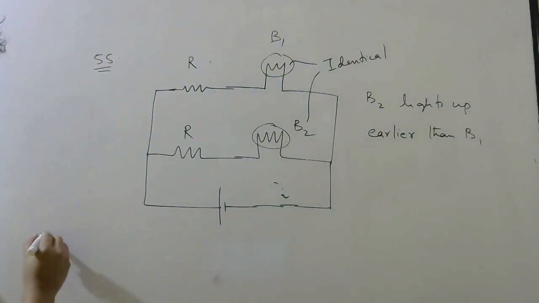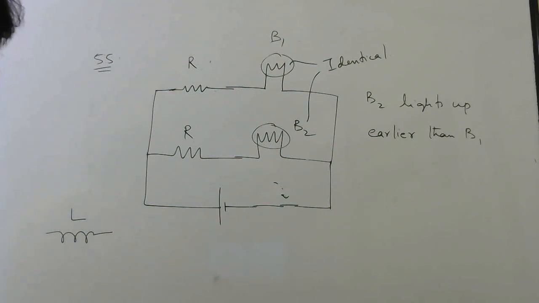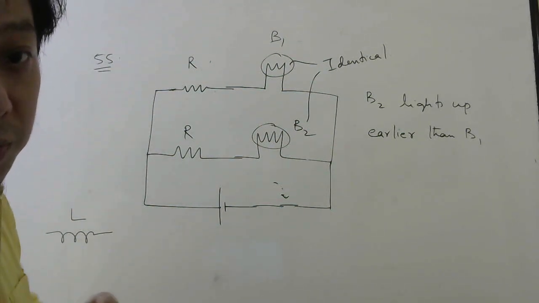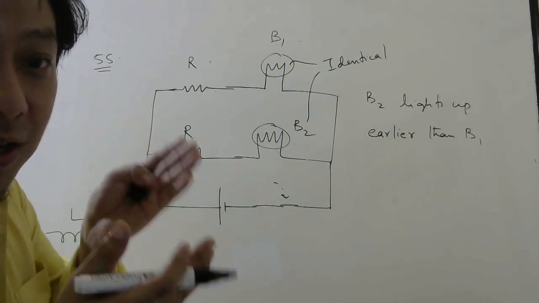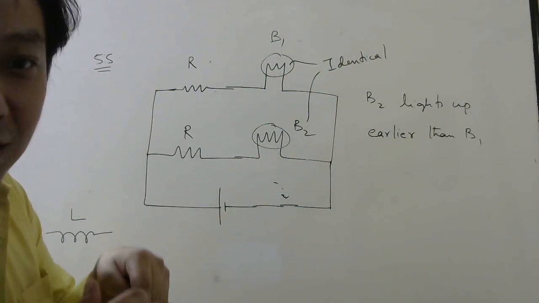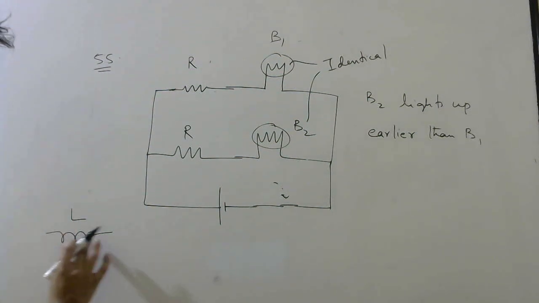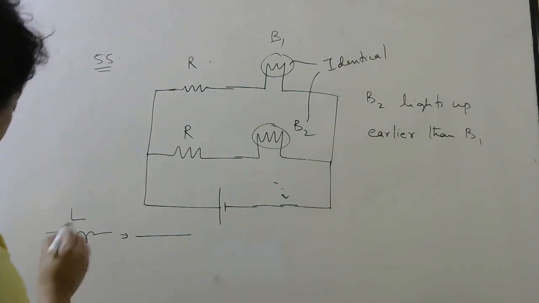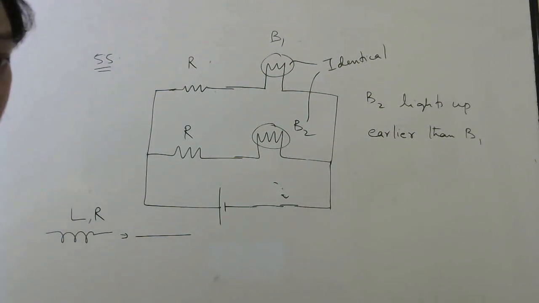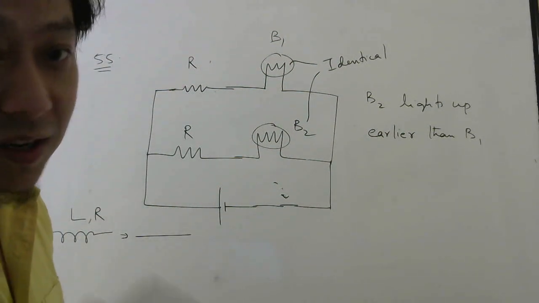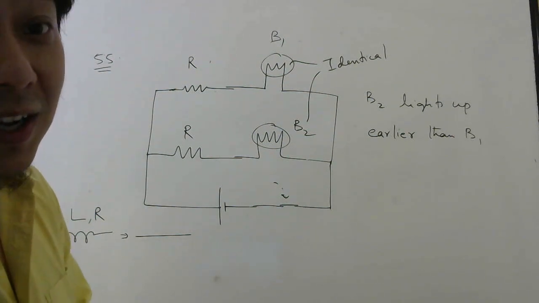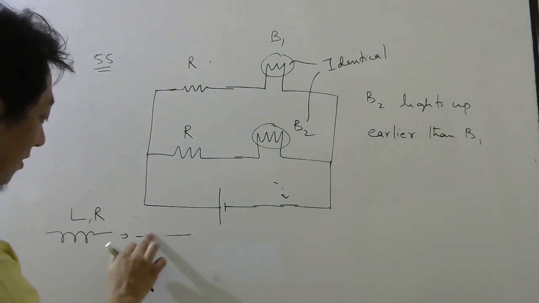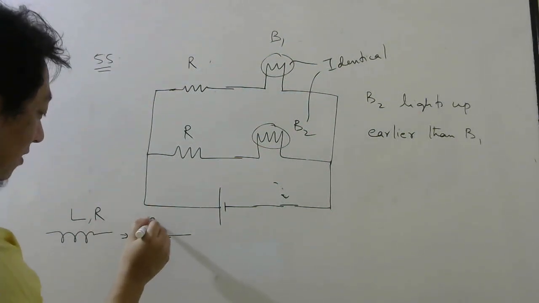See, if you have ideal inductor which has only inductance, then once steady state is reached, the inductance will not have any property to oppose the change in current because steady state has reached already. So current will not change now. So this will not have any role. So I used to tell replace this by short. But if they say this wire has resistance also, then resistance, though it opposes current, does not oppose change in current. Inductance opposes change in current, right? So you have to replace it by resistor if it has a resistance.